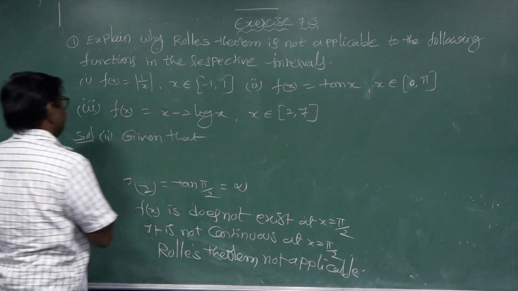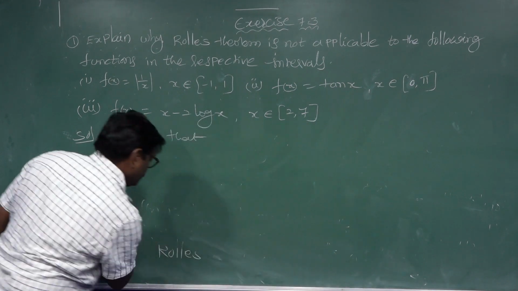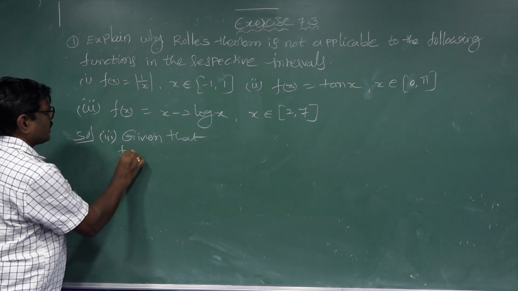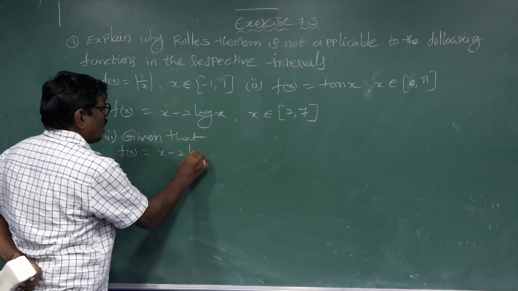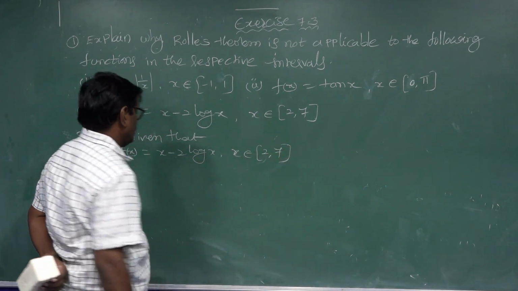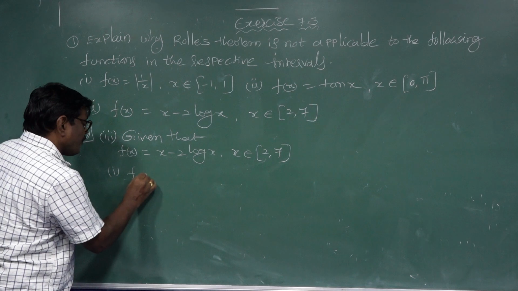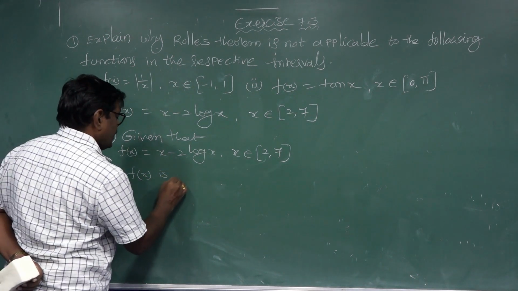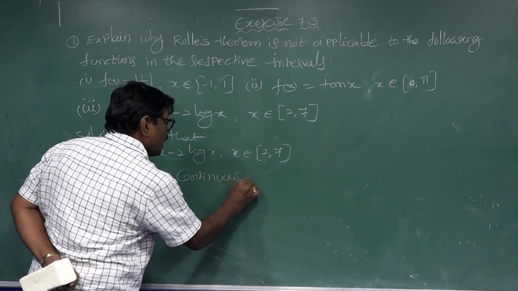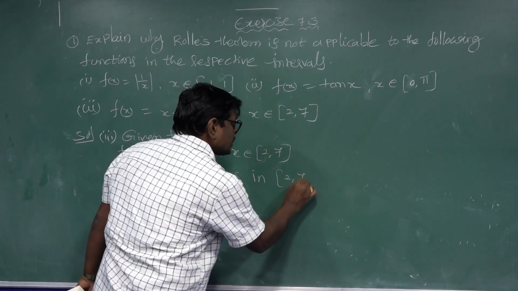Next, the third problem. Given f of x equal to x minus 2 log x, x belongs to [2, 7]. The first condition: f of x is continuous in the closed interval [2, 7].